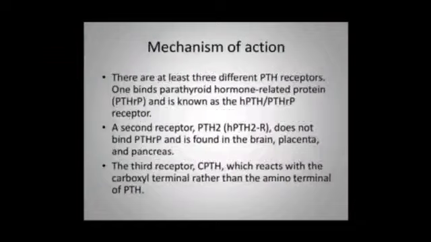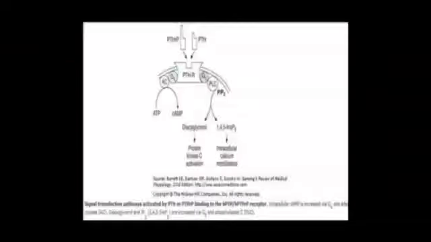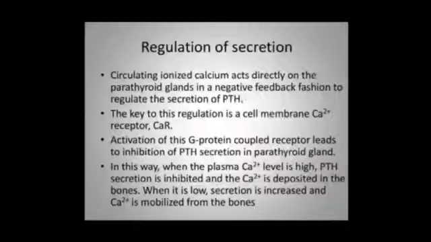The third receptor reacts with the carboxyl terminal rather than the amino terminal of parathyroid hormone. These are the signal transduction pathways activated by parathyroid hormone and parathyroid hormone related protein. Okay, in this, intracellular cAMP is increased via Gs and adenylyl cyclase, and DAG and IP3 are increased via Gq and phospholipase C.